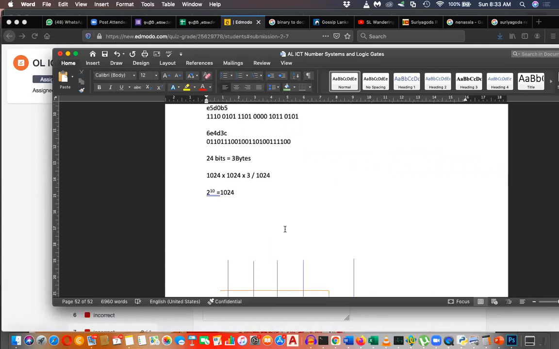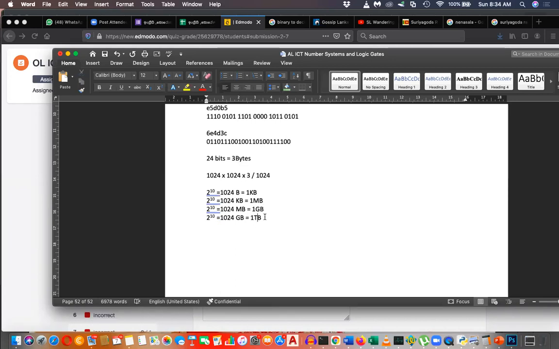I think you remember this, right? 1024 bytes equal 1 kilobyte. Then 1024 kilobytes equal 1 megabyte. 1024 megabytes equal 1 gigabyte. If you don't know, kindly write it down. 1024 gigabytes equal 1 terabyte.